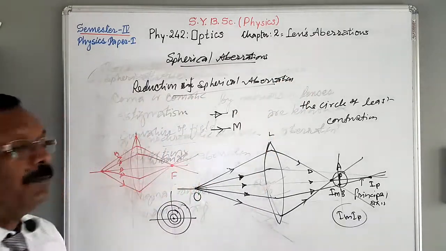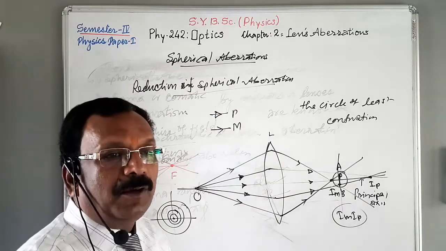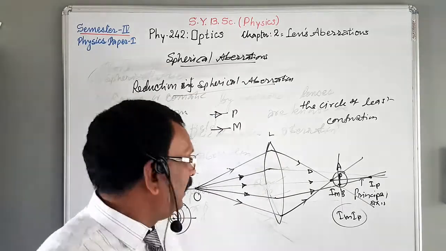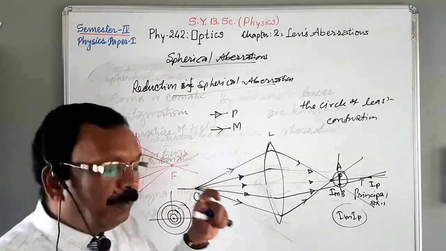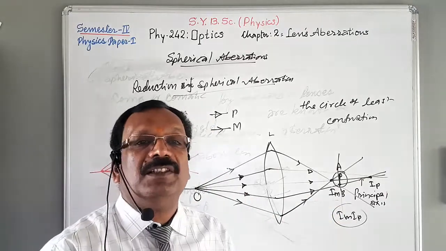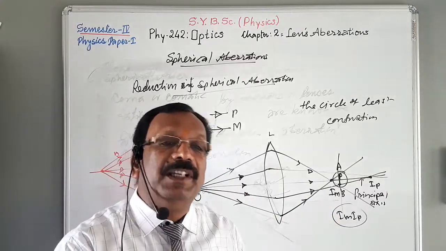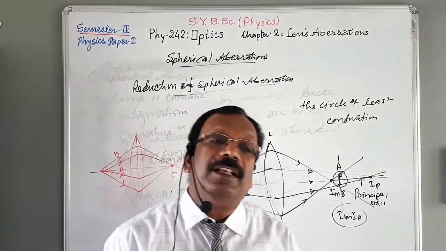There are a number of methods. First one, by reducing the lens aperture. If we minimize the aperture of the lens through which the rays are transmitted, then spherical aberration can be reduced.